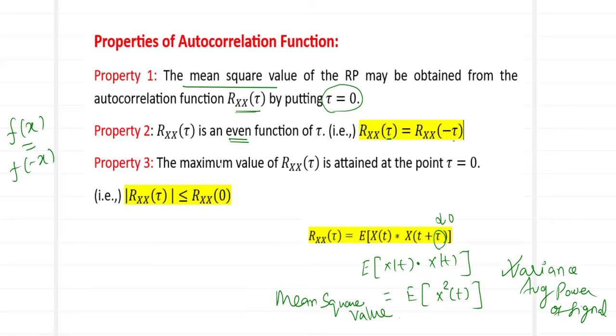Property number 3: the maximum value of Rxx of tau is attained at the point tau equal to 0. So we say that the autocorrelation value is always less than or equal to Rxx of 0. What is this Rxx of 0? The mean square value. So it has already reached the top, it is the topmost value of all the data collections which we have. So the autocorrelation function, when you have too much data, its topmost value is attained at the point tau equal to 0.